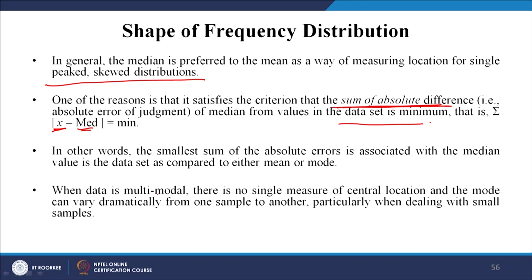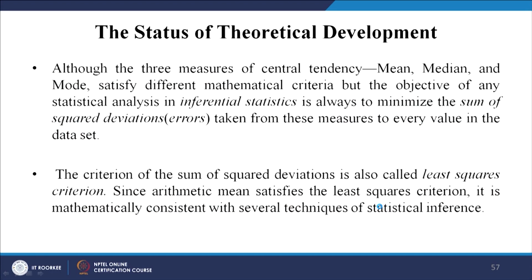Now, when data is multimodal, what does that mean? There are two or more higher frequencies, that means more than one mode. There is no single measure of central location, and the mode can vary dramatically from one sample to another, particularly when dealing with small samples. So, that is the shape of the distribution and the outliers.